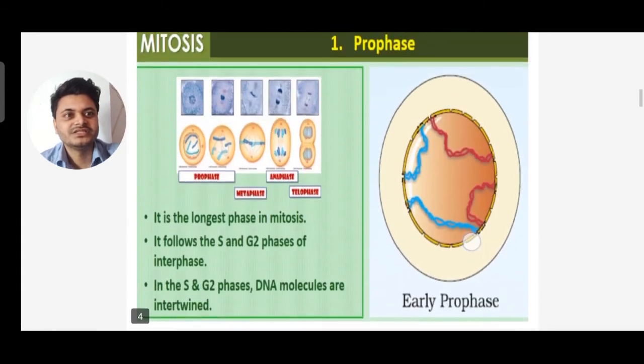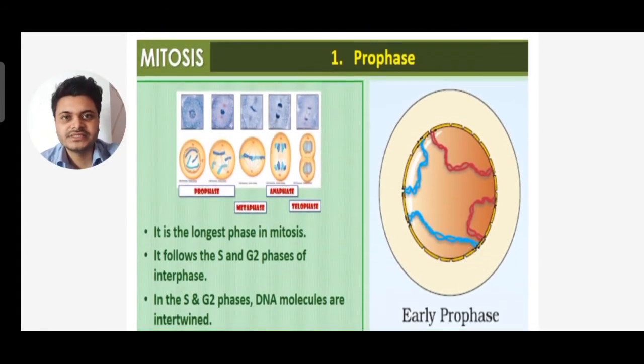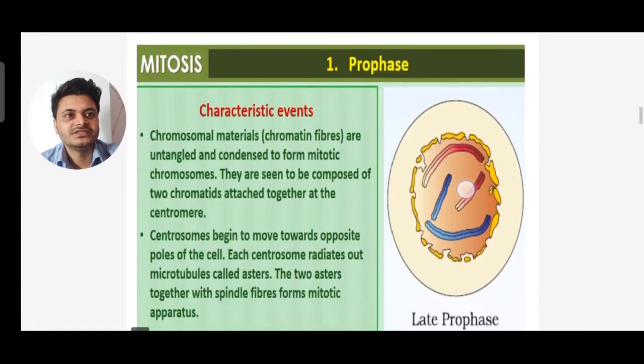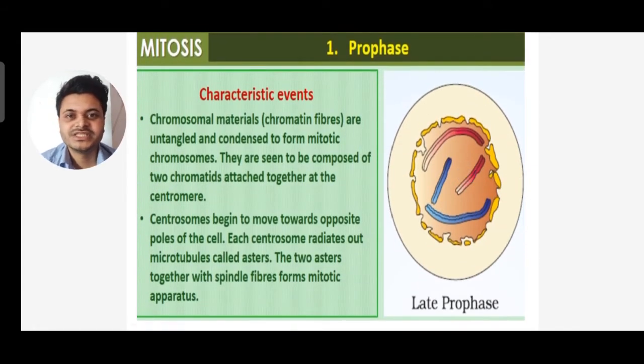You can see the structure of early prophase and the structure of late prophase, and we'll see the events taking place in prophase. First, the chromosomal material: chromatin fibers are untangled and condensed to form mitotic chromosomes. They are seen to be composed of two chromatids attached together at the centromere.